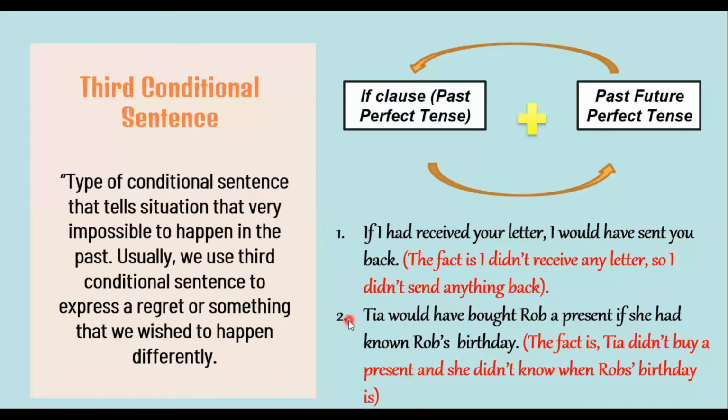Jadi pada kalimat kedua ini menyatakan bahwa Tia akan sudah membelikan hadiah untuk Rob jika dia tahu kapan ulang tahunnya Rob. Namun pada kenyataannya, di sini Tia tidak mengetahui ulang tahun Rob sehingga dia tidak membeli hadiah apapun untuk Rob. So, the conclusion is, the third conditional sentence is a kind of conditional sentence that tells about a situation that is really impossible to happen.